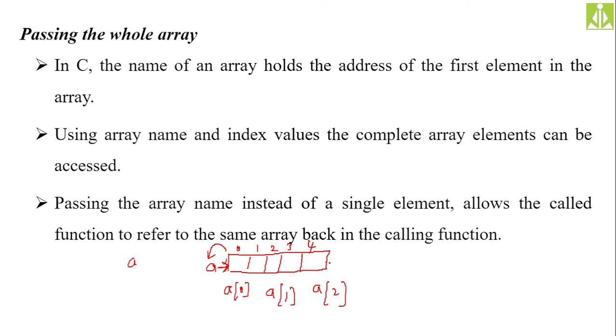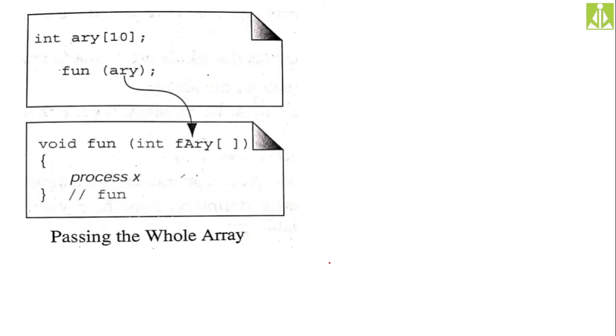So passing the array name instead of a single element allows the called function to refer to the same array back in the calling function. Instead of passing individual elements or their addresses, you can pass the entire array as an argument. Simply, instead of giving the index or applying the ampersand operator, put the array name itself. It gives the address of the first location, and using that address we can access the entire array by applying a suitable index in our programming.